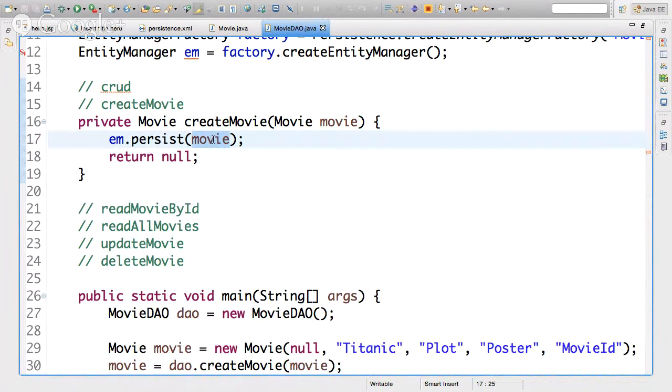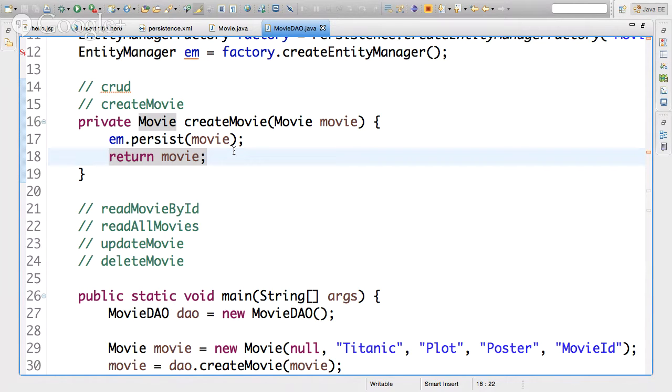And that movie now, I'm just going to return it. That movie becomes a very special movie. It becomes what is called a managed object. It's no longer a plain vanilla object. Meaning the framework is now aware of this object and is tracking it for any changes that occur to it, because it wants to maintain a synchronicity.